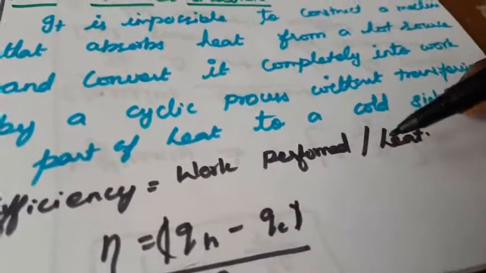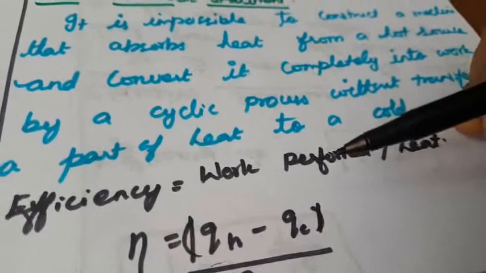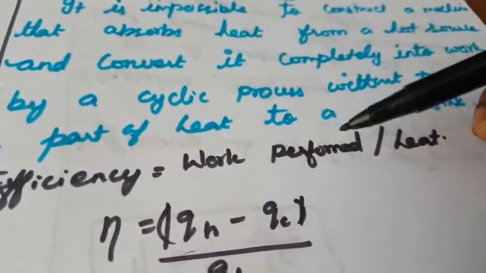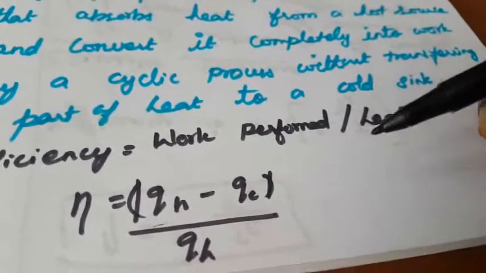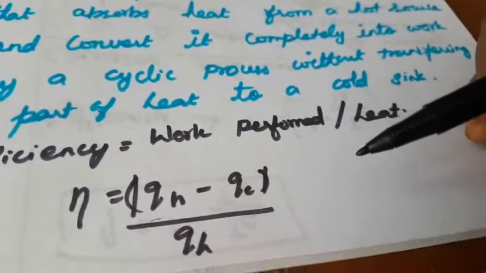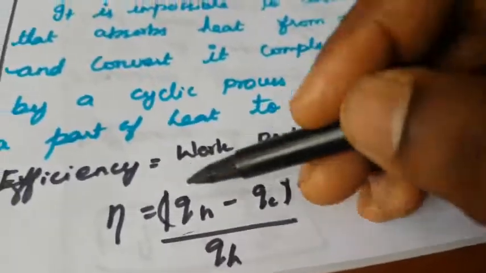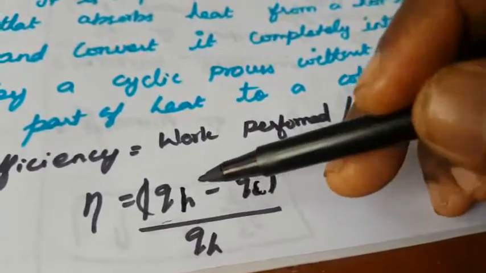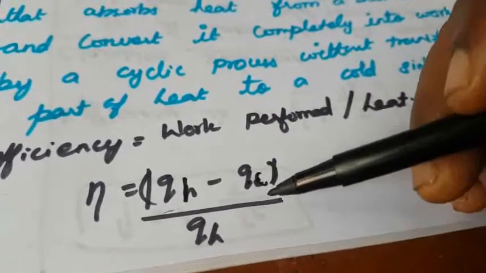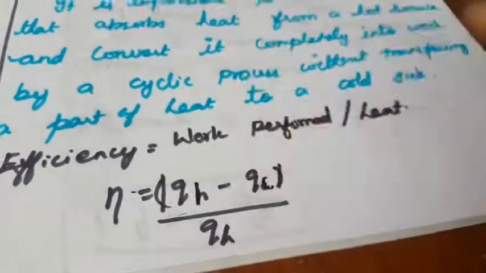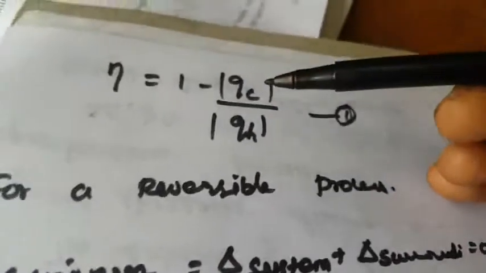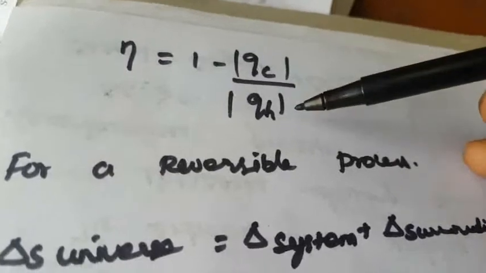So that is another one: the efficiency, the work performed per heat. How is the efficiency calculated? It is the work performed per heat, that is, how much heat it converts. With heat Q hot for the hot reservoir and Q cold for the cold reservoir, the efficiency is calculated by eta. So eta is equal to 1 minus cold reservoir by hot reservoir.